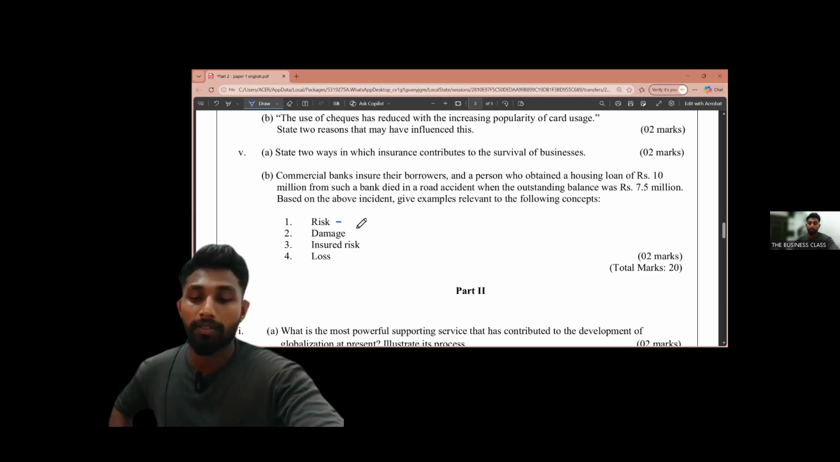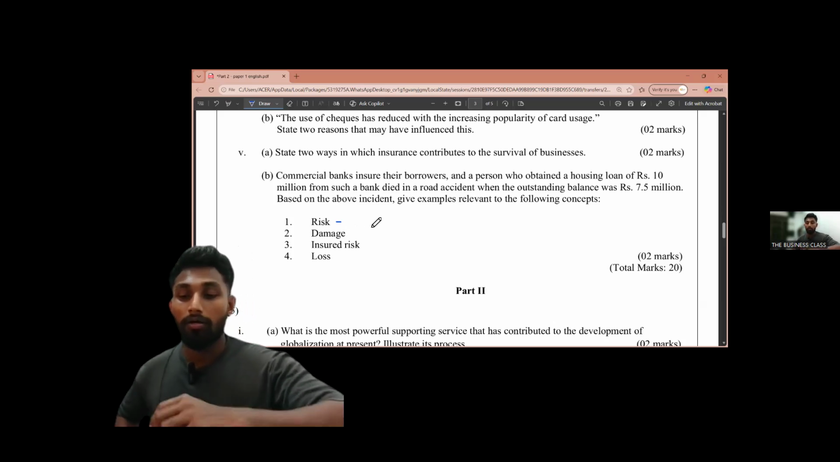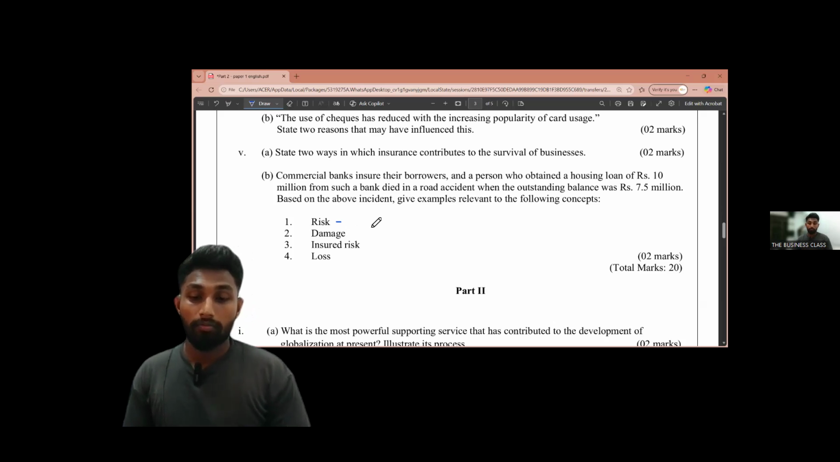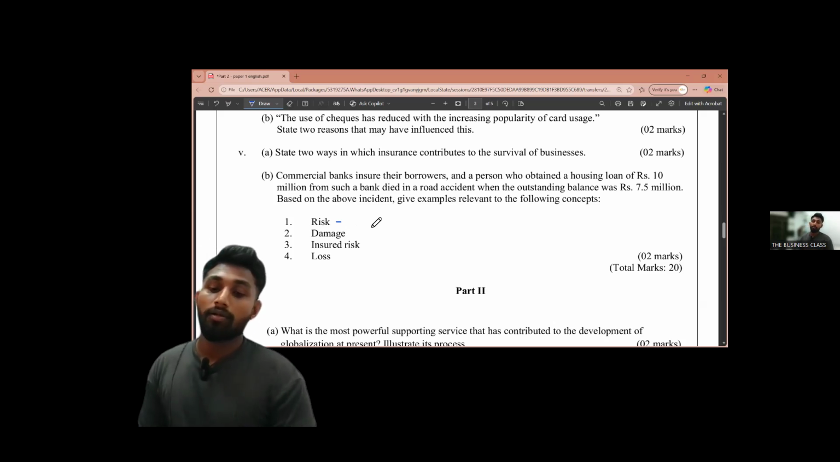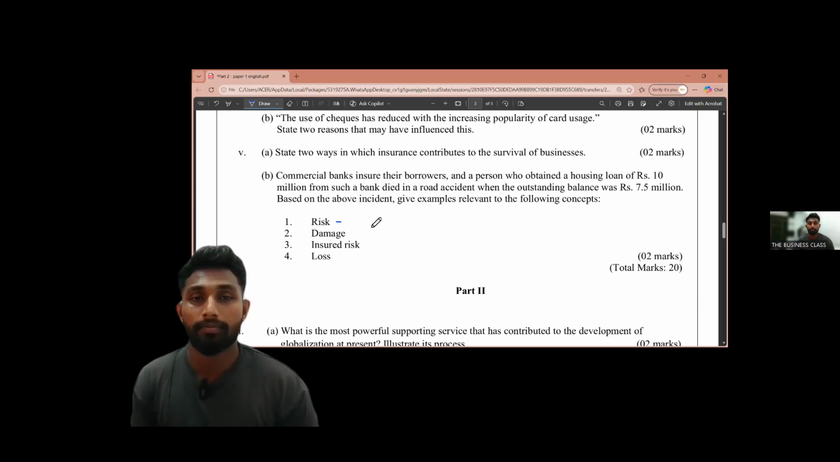You can give the example, right? Here the possibility is the potential death of the borrower during the loan repayment. Write the example for risk as potential death of the borrower during the loan repayment period, right? Then the damage. If I'm speeding up, please ask me to slow the pace. Anyway, we are moving to the damage, right?